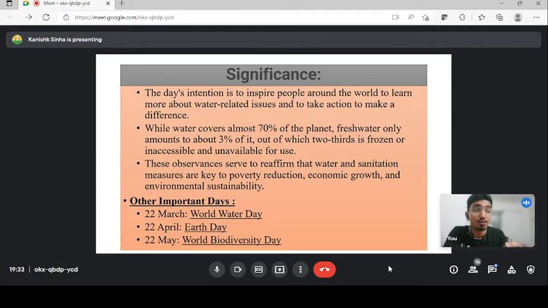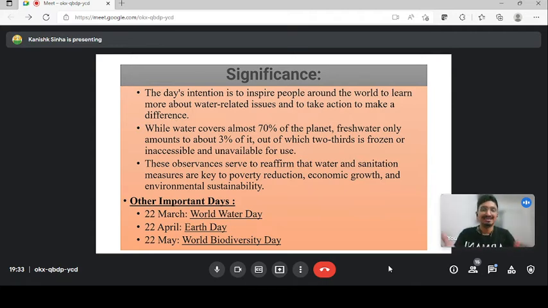Your economic growth is decided by water. How good your environment is, how much sustainability there is in your environment, will be decided by your level of water. How many people are living without water in Rajasthan will decide the poverty line. So it is very important to celebrate this day. And not only that, you can get a question from 2022. You have World Water Day on 22nd of March, or a day which is related to the same.